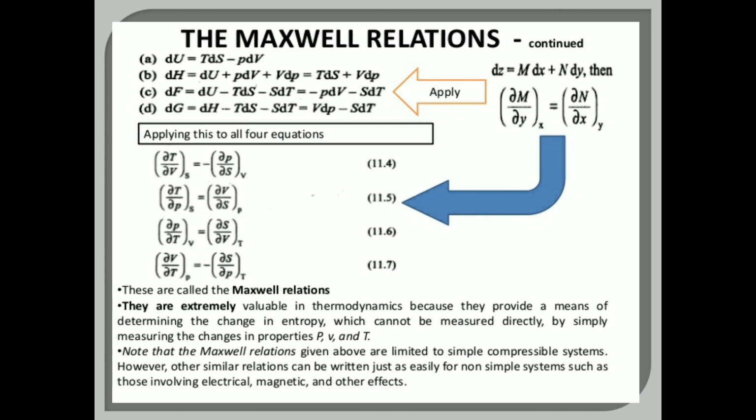We cannot measure the entropy directly, but if you know the change in pressure, volume and temperature, just using these three variables and these four Maxwell relations, we may study any thermodynamic system.